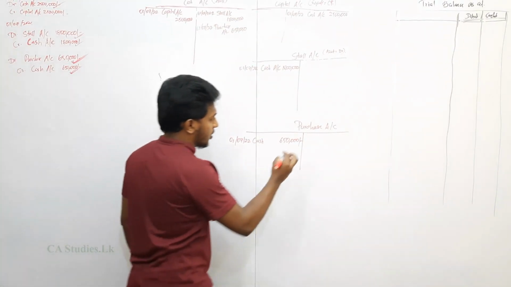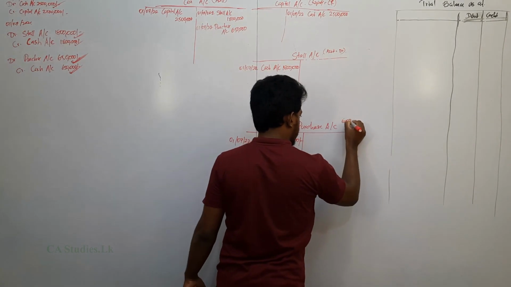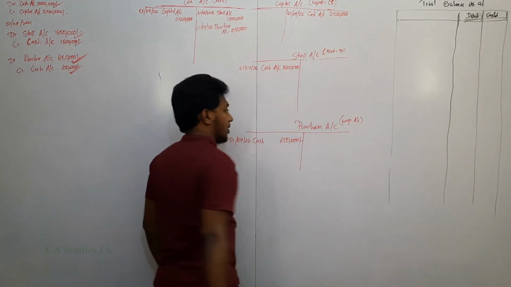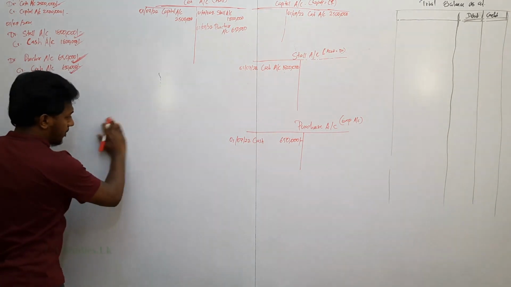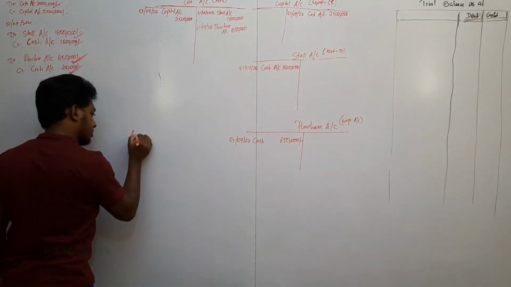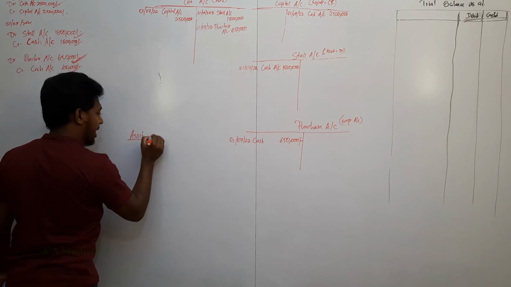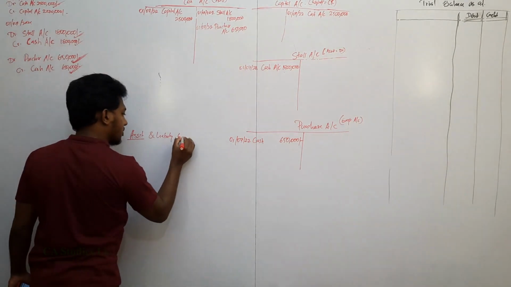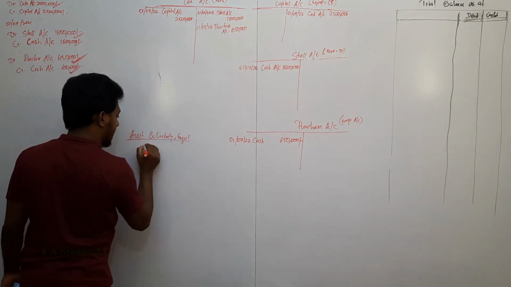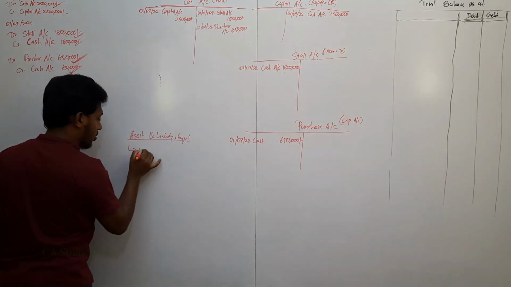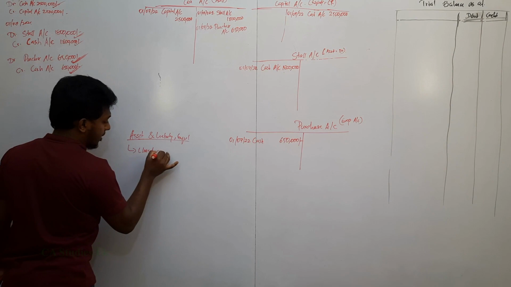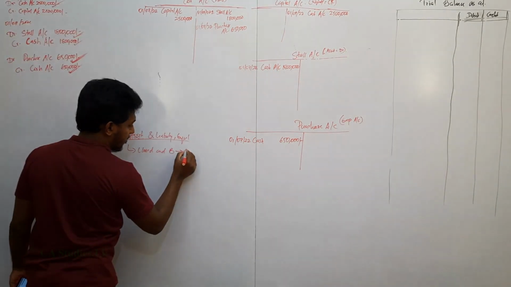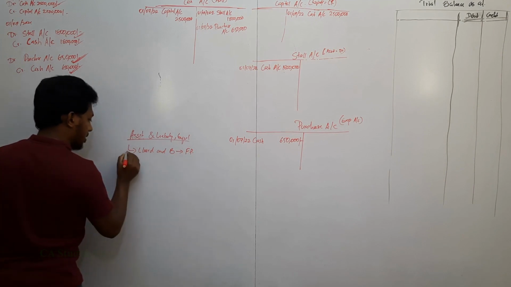So purchase account is an expense account. Always keep in mind, assets, liability, equity: these GL accounts are closed and the balance is shown in the financial position.